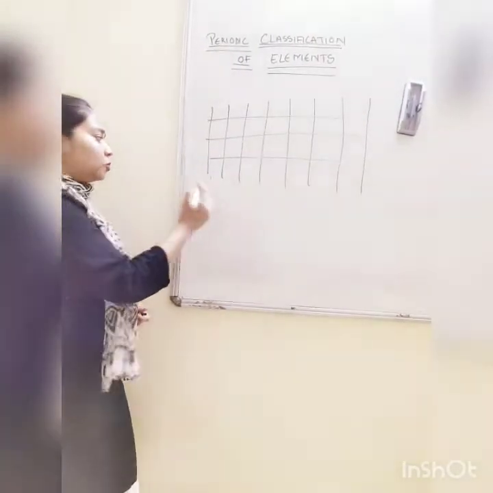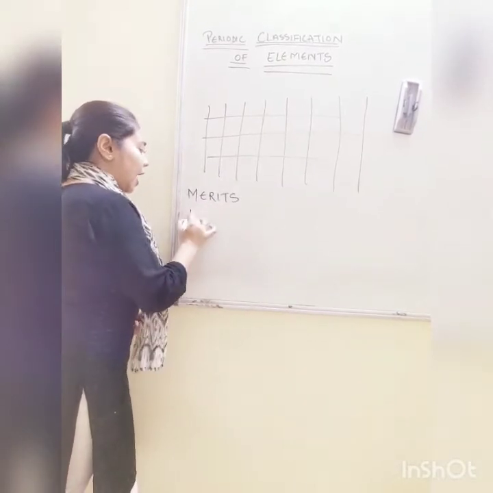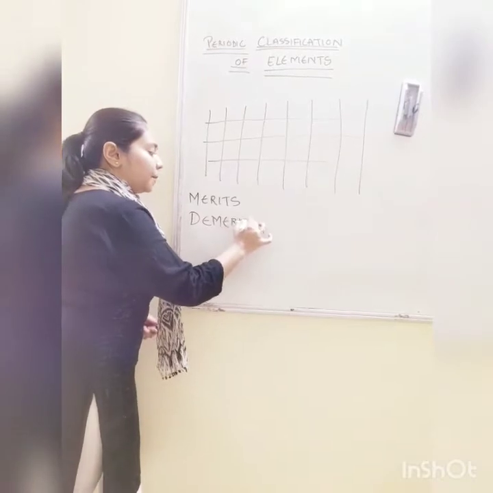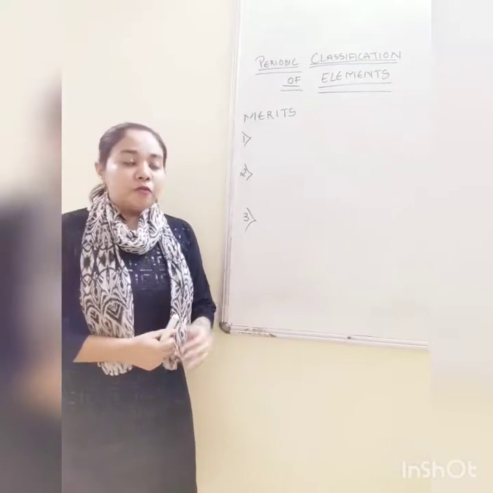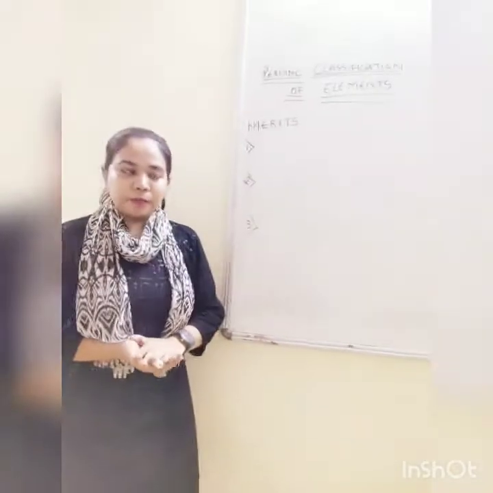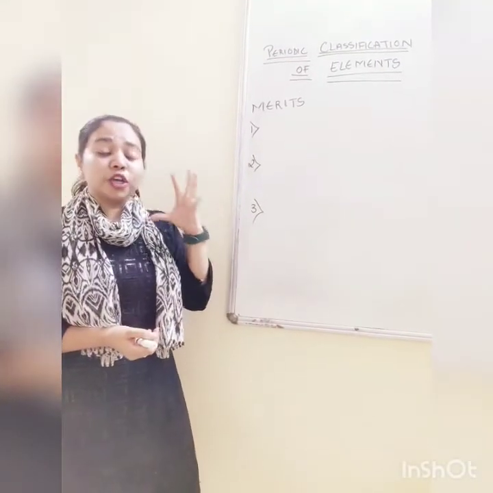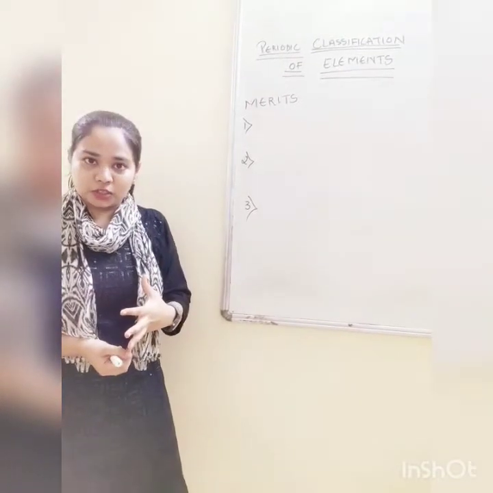So we are going to learn the merits and demerits of Mendeleev's periodic law. When talking about an instrument, we say advantages and disadvantages, right?